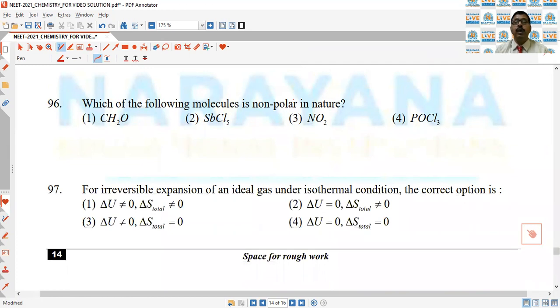Which of the following molecules is non-polar in nature? For the first option, formaldehyde is polar and has a permanent dipole moment. SbCl5 is trigonal bipyramidal, and all dipoles cancel out. That is why the net dipole moment is 0. So this is a non-polar molecule.